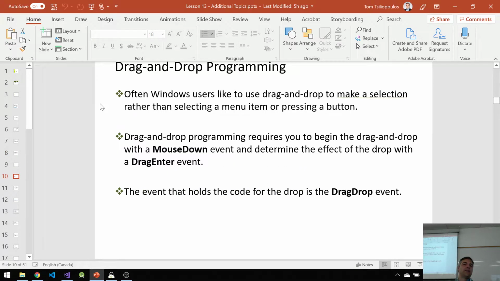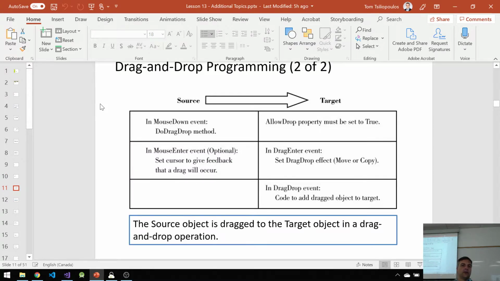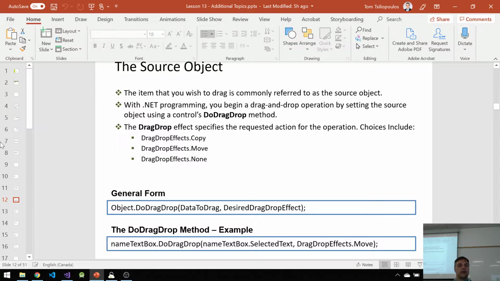Drag and drop, I'm going to leave till last, right? What you need to drag and drop is two things. You need a source and a destination, right? Somewhere to drop from and a place to drop to. And what you need in the source object is to use the DoDragDrop method that's part of every control that we have in Windows Forms. DoDragDrop is part of it, right? And then you say, okay, I want something to drag. So in this case, the name text box will be the thing that I'm going to drag.